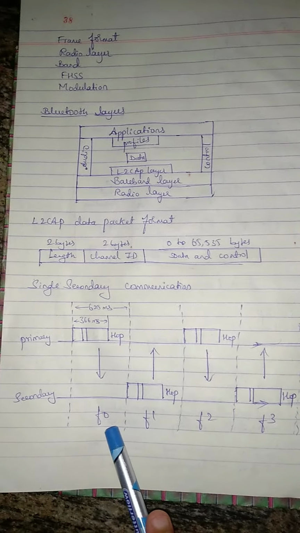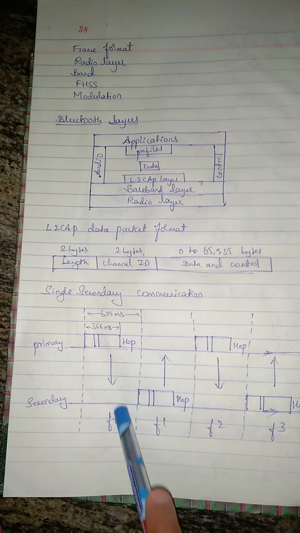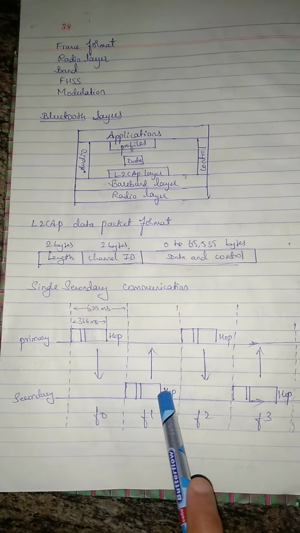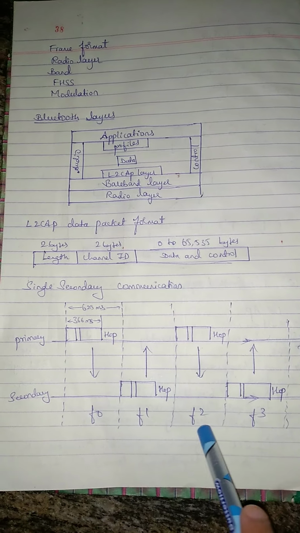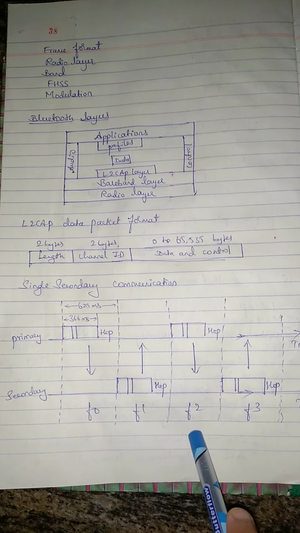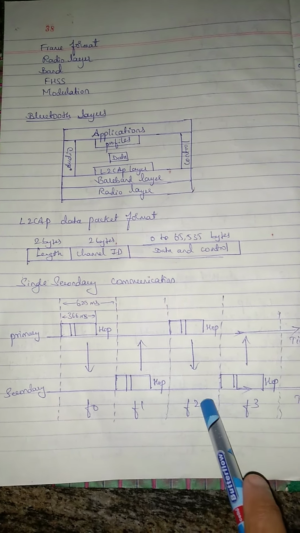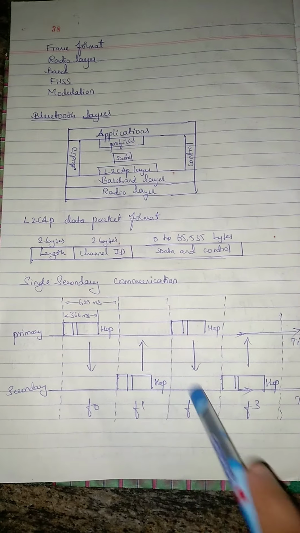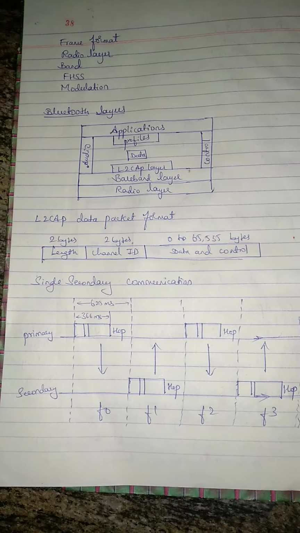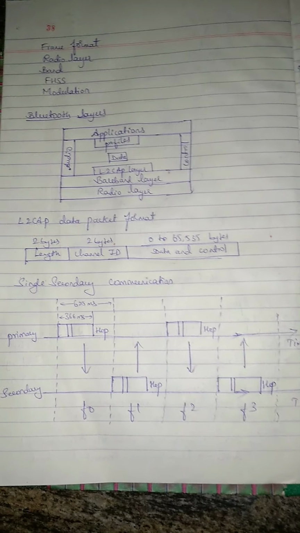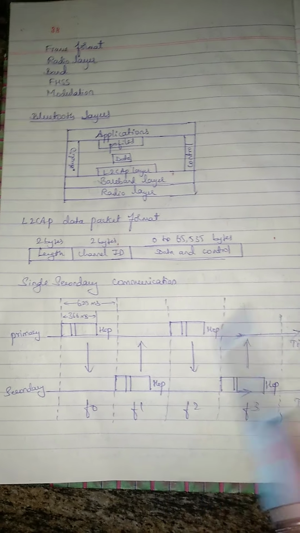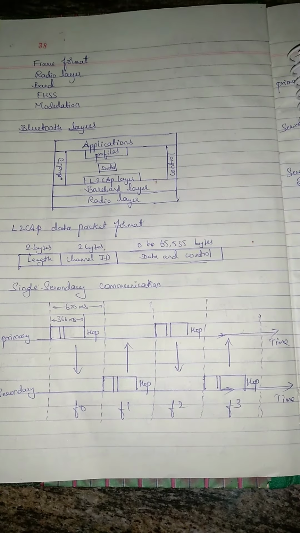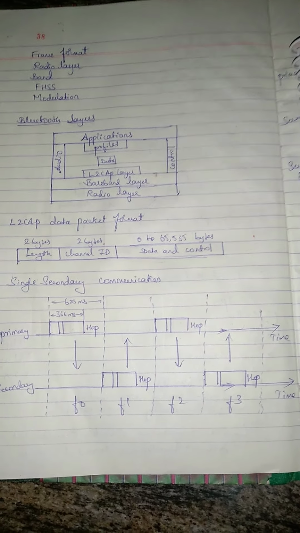See, at slot 0, the primary is sending the data. At slot 1, the secondary is sending the data. Again, at slot 2, the primary is sending. At slot 3, the secondary is sending. So here we assume that the piconet is having only one secondary. So we are using a primary and one secondary method. This is single secondary communication.